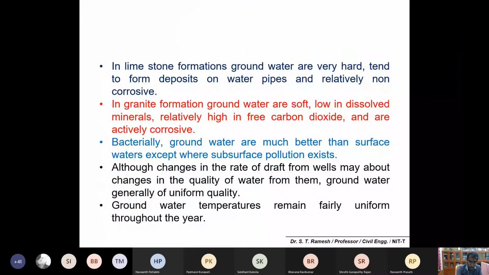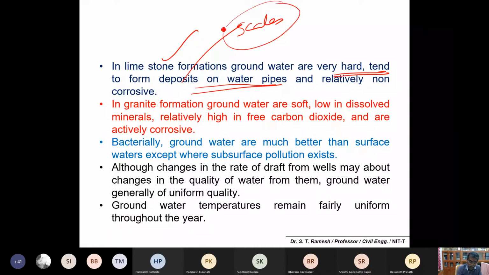If it is a limestone formation, the groundwater is relatively hard and tends to form deposits, otherwise called scale. Self deposition of calcium carbonate inside the pipelines will sometimes form scale. And if it is a granite formation, the groundwater becomes very soft, low in dissolved minerals and with a higher amount of carbon dioxide.